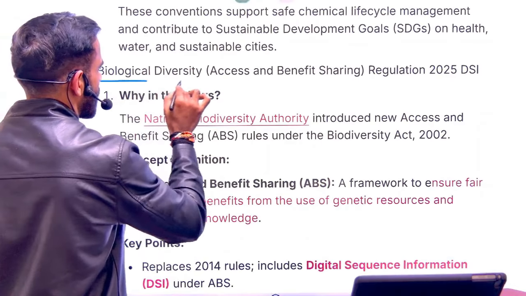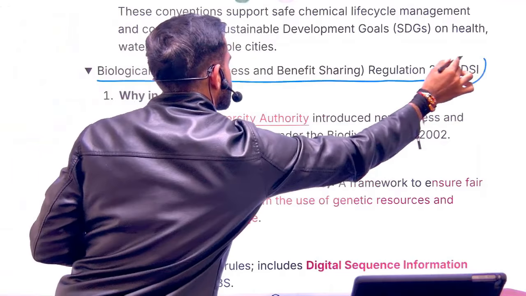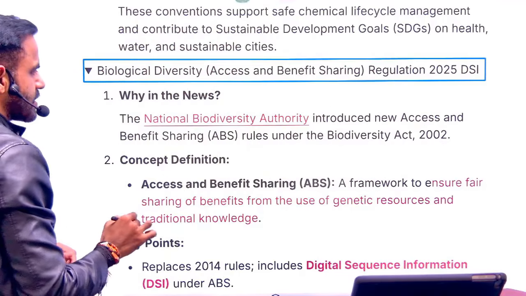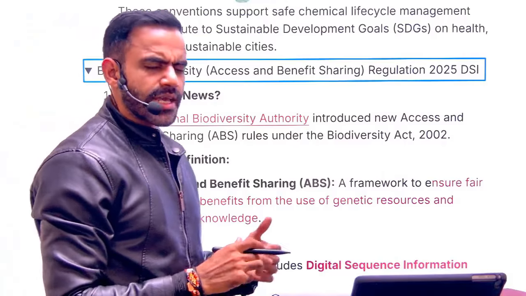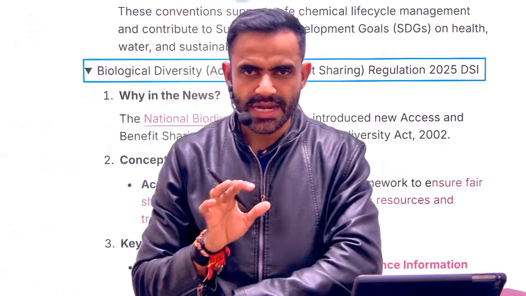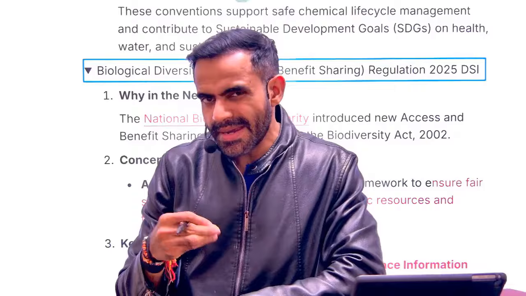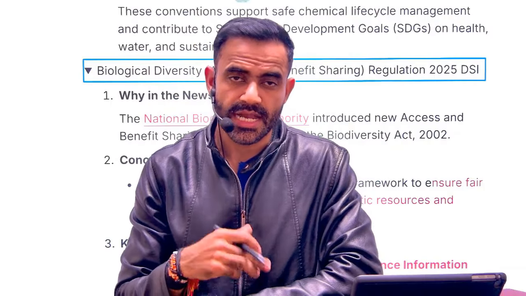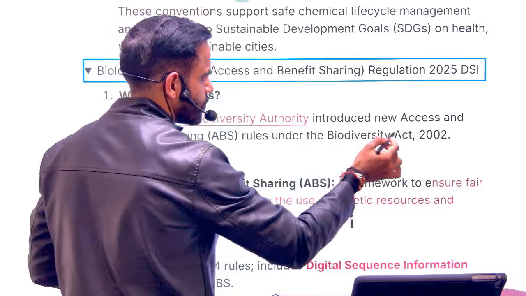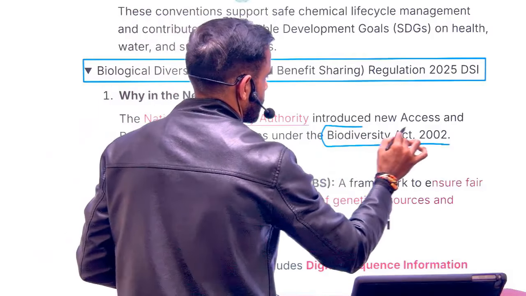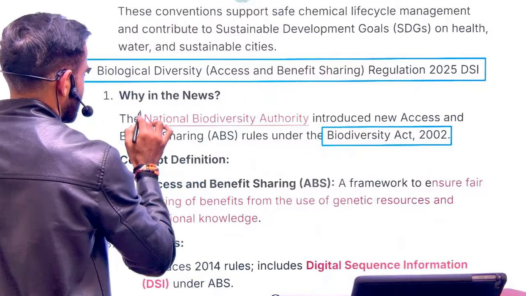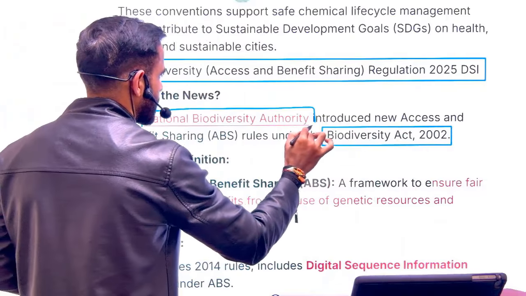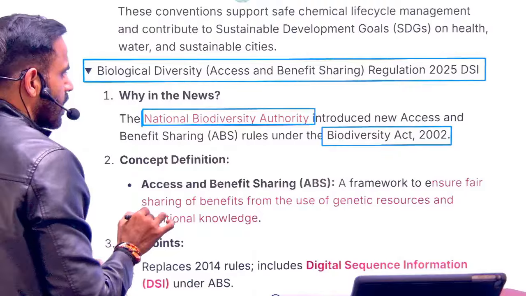Next is related to the ABS rules of biodiversity. See, there is a Convention on Biological Diversity. That is an international convention. To implement that convention in our country, there is a domestic legislation for that. That is the Biodiversity Act of 2002. Under this act, there is a national authority. The name of that authority is NBA. What is NBA? National Biodiversity Authority.